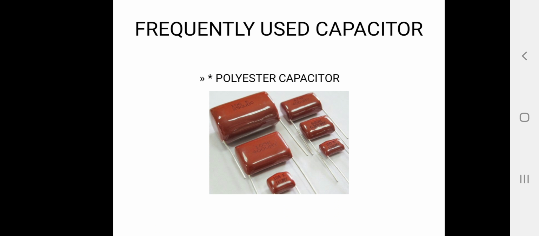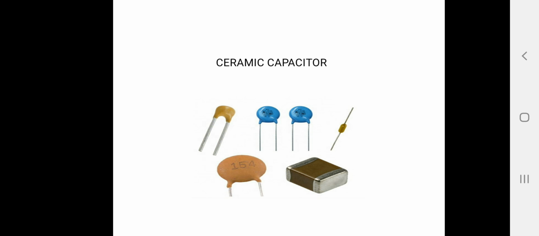Let us move on. Ceramic capacitor. A ceramic capacitor is a fixed value capacitor where the ceramic material acts as a dielectric. It is constructed of two or more alternating layers of ceramic and a metal layer acting as the electrodes. The composition of the ceramic material defines the electrical behavior and therefore the applications.